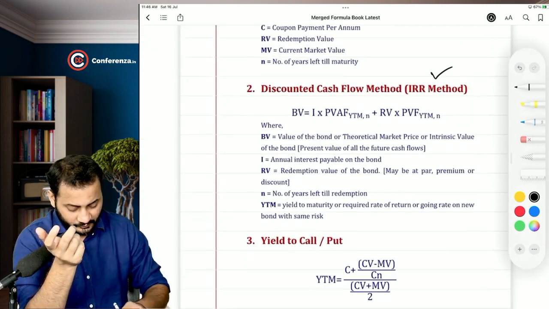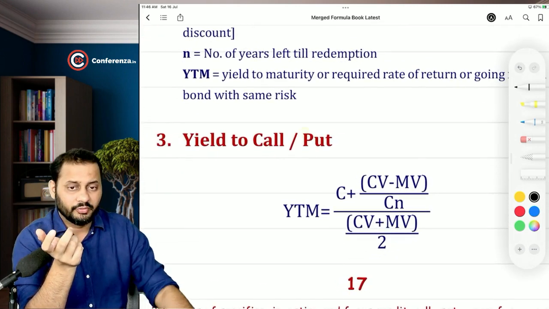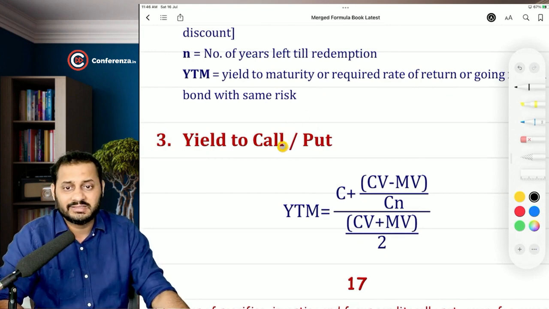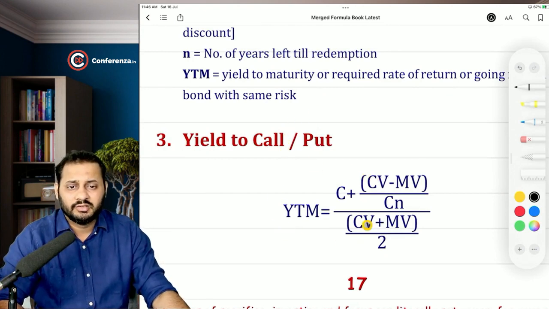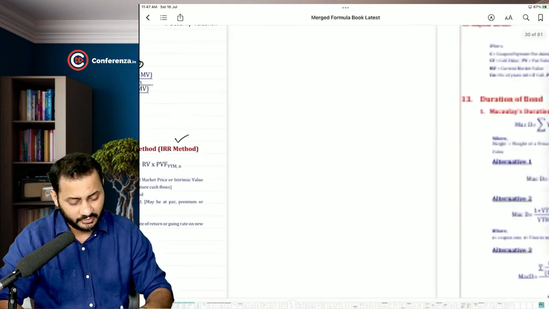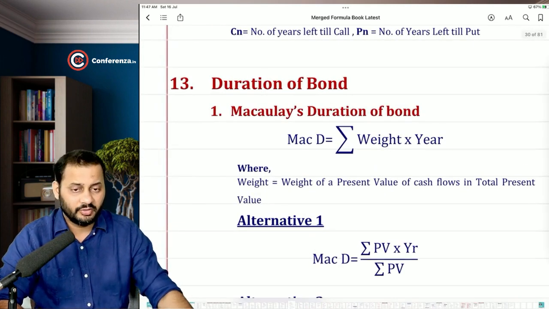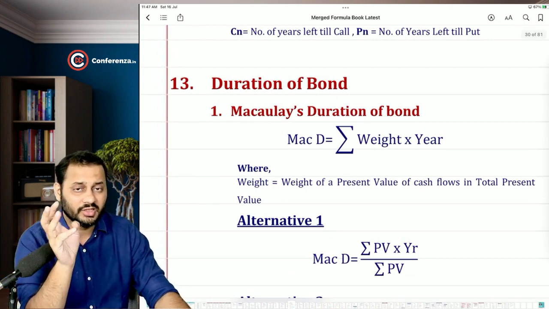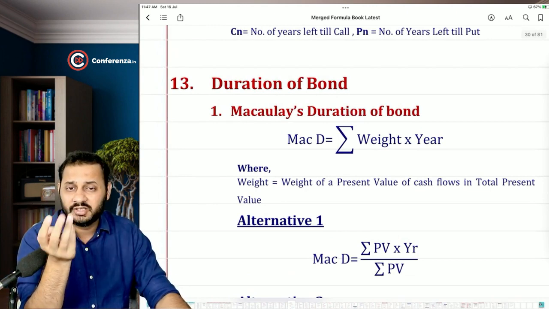Then yield to call or yield to put, callable YTC. The only thing that will change in the formula is that instead of redemption value, you will place call value, and the number of periods is until the call. Rest all is the same. Duration of the bond had four different formulas, of which we were using three.